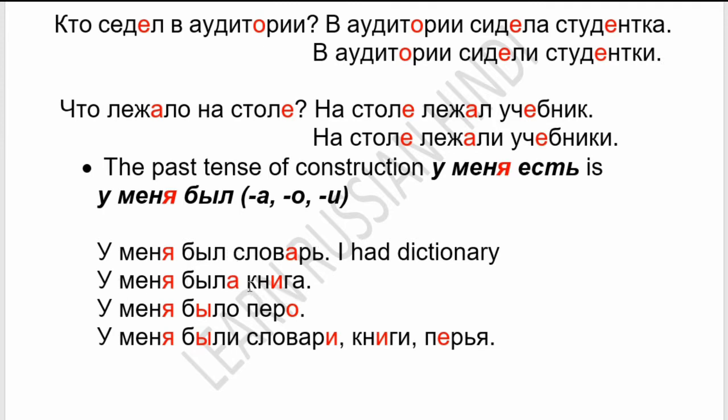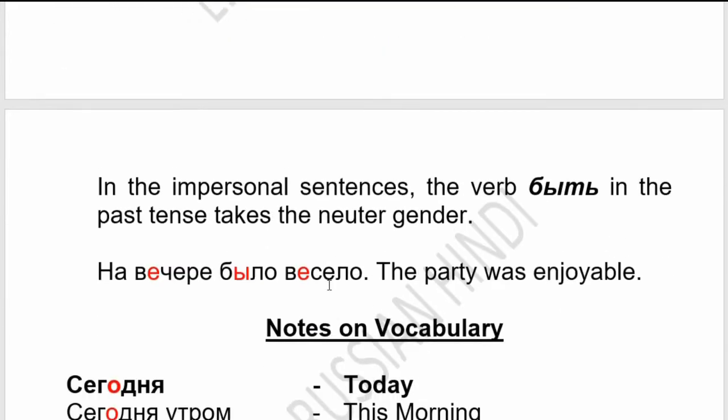U menya byla kniga. Kniga is feminine, so we will use byla. U menya bylo pero. Pero is neuter, so we will use bylo. U menya byli slovari, knigi, pera. So these are plural, so we will use byli. Now we will see the next rule.